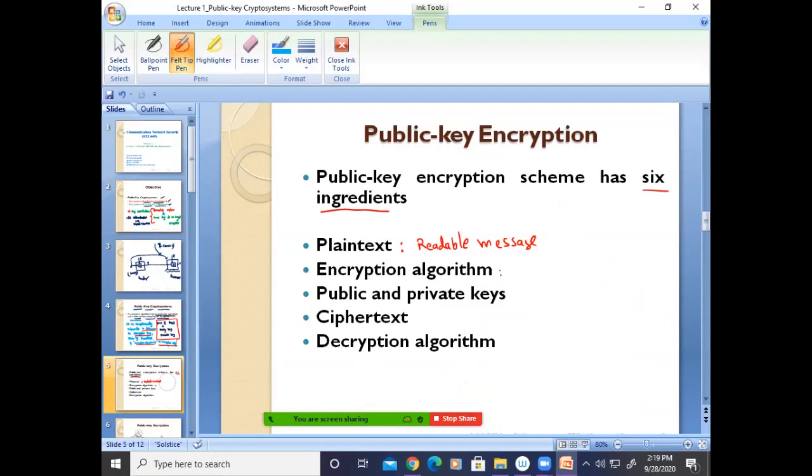So there are many transformations on the plain text in the algorithm, correct?